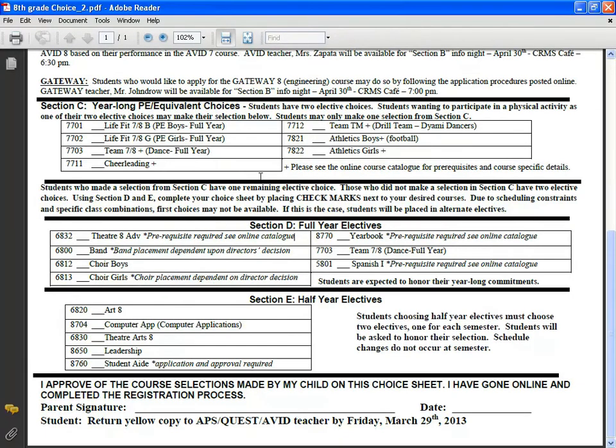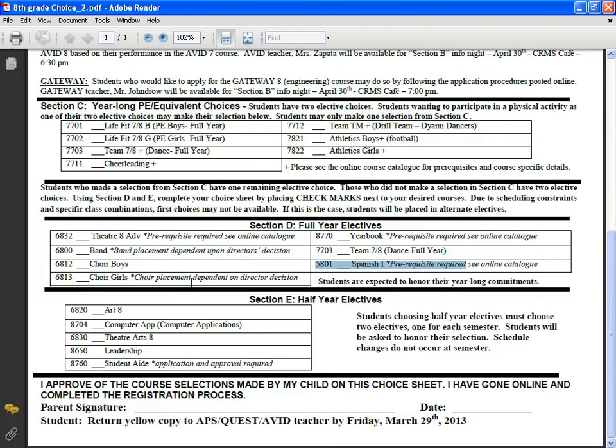As you can see, we can come down to Section D here. These are our full year electives, so if you choose to take 1 or 2 of these full year electives, depending on how many you have left, that's up to you. In other words, if you choose athletics up here and then choose Spanish over here, you're done. You've spent both of your elective choices. However, if you do not choose anything from Section C, and let's say you take Spanish here, you still have 1 more elective choice available.